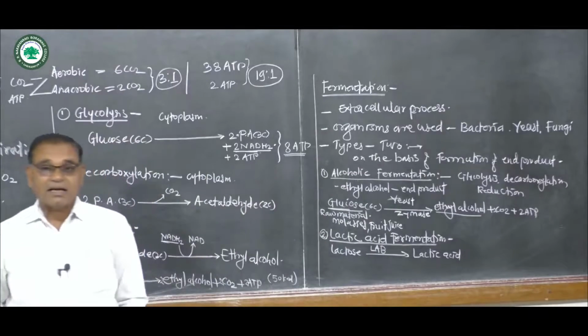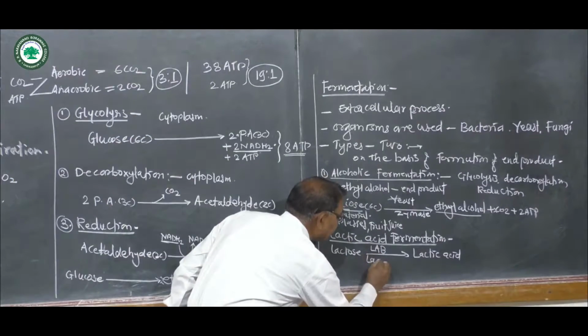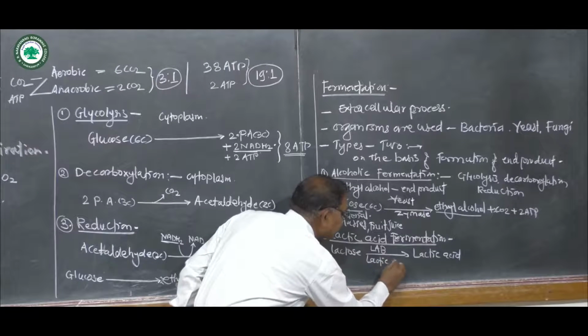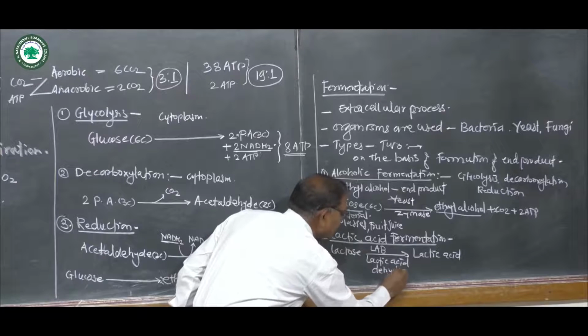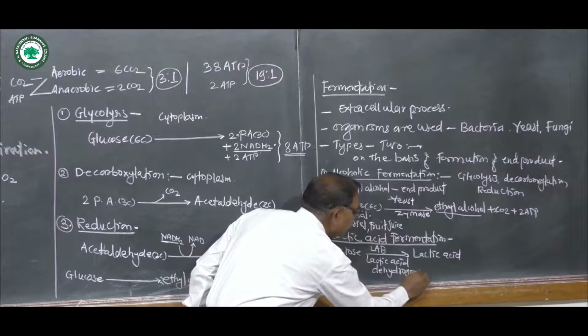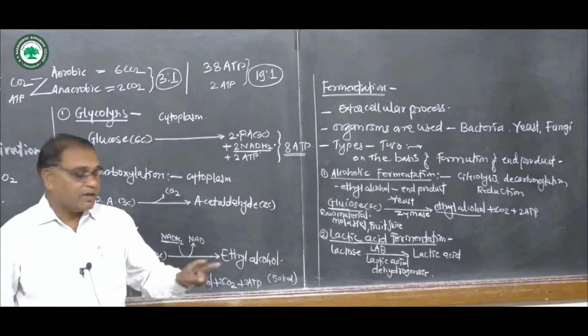The lactic acid bacteria secrete lactic acid dehydrogenase. Dehydrogenase is an enzyme, and with the help of this enzyme, lactose is converted into lactic acid.